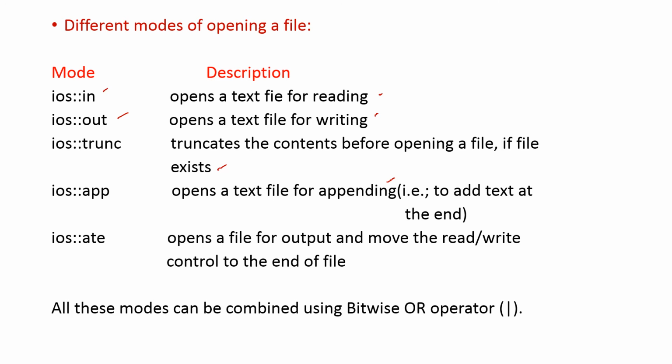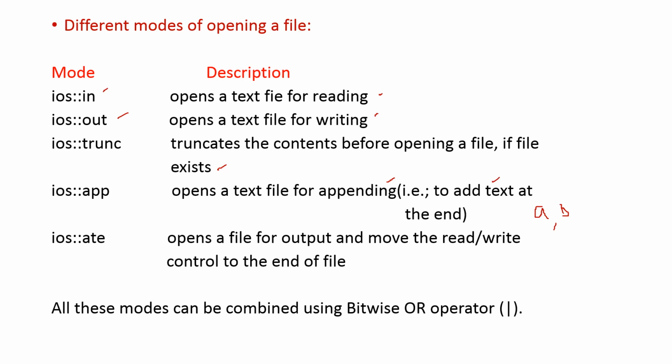Appending means adding. Suppose two files are there, file A and file B. At the end of A, you want to add B. That is, you are joining A and B. After A ends, B has to be started. So that is appending. You are mixing up the two. That is, adding text at the end.